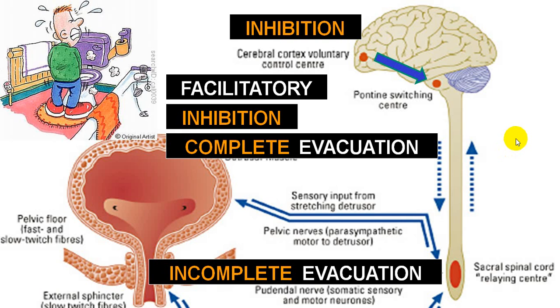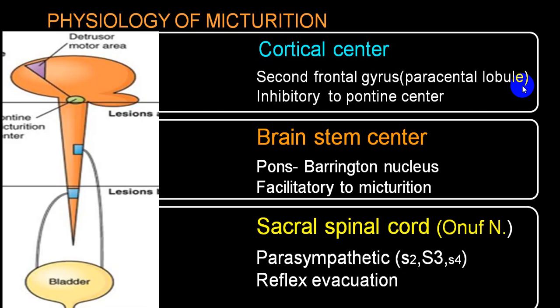This is very, very important because when we get a suprasacral damage, the chance of incomplete evacuation becomes more. So always remember, there will be no effect of the pontine center on the lower spinal cord center and the person will have an incomplete evacuation. While if the pontine center stimulates the lower spinal cord center, you will have a complete evacuation. So this is very important.